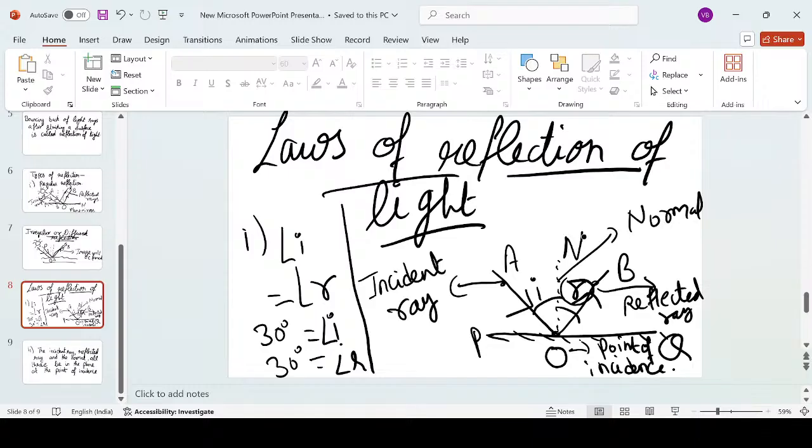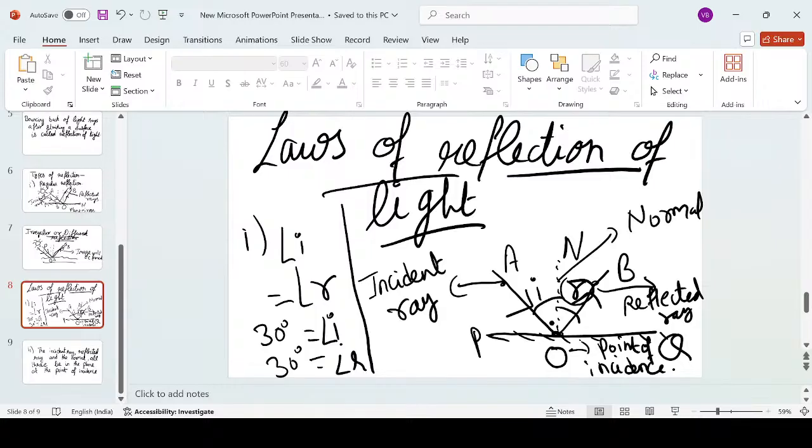None of the rays, nor the normal, is going in a three-dimensional manner or in a one-dimensional manner. And they all are intersecting at one common point, which is called the point of incidence. All right. So this is the meaning of the second law: the incident ray of light, reflected ray of light, and the normal, all three lie at a common point called the point of incidence in the same plane.